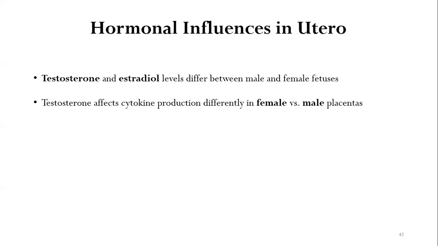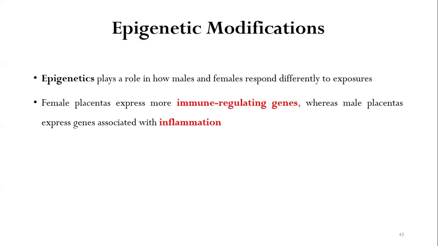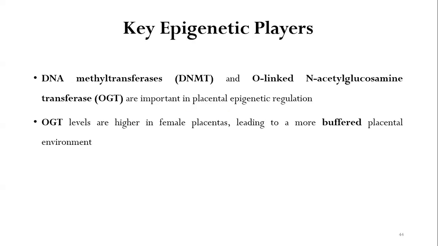Hormonal influences in utero, testosterone and estradiol levels, also differ between male and female fetuses. The testosterone affects cytokine production differently in male versus female placentas. There is also epigenetic modification. Epigenetic modification means the influence of the environment. So, epigenetics also plays a role in how males and females respond differently to exposures. Female placentas express more immune regulating cells, whereas male placentas express genes which are associated with inflammation.